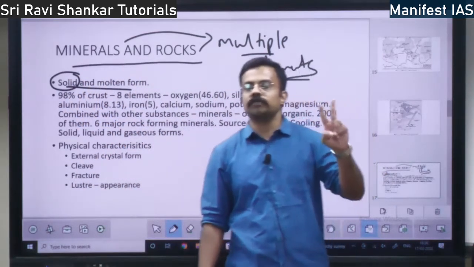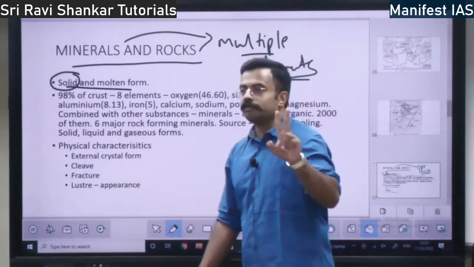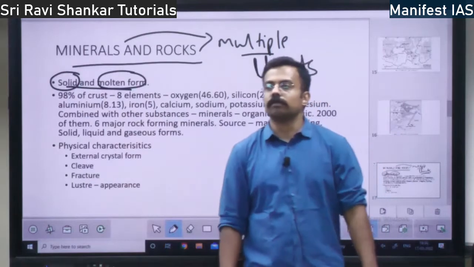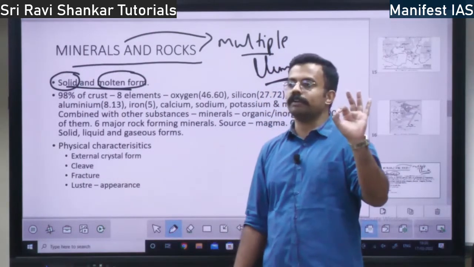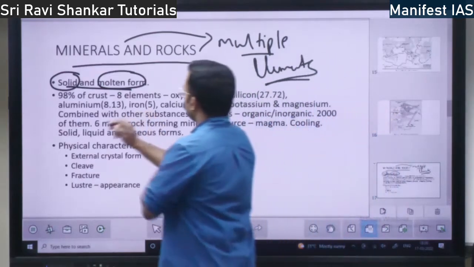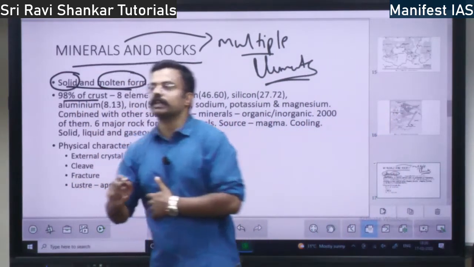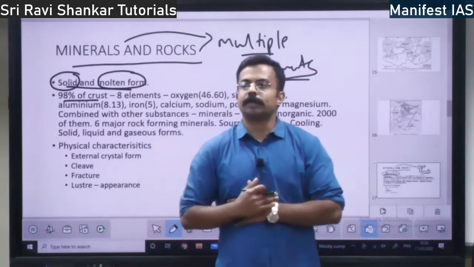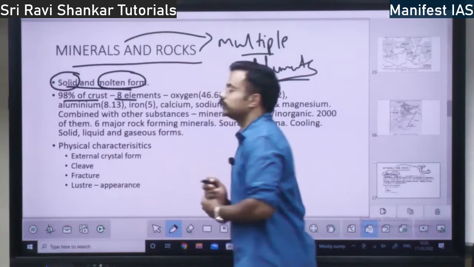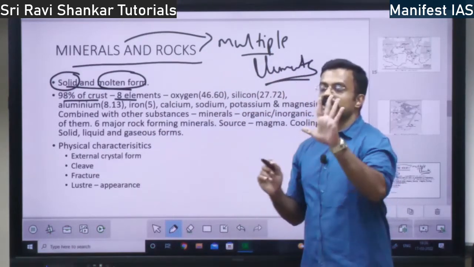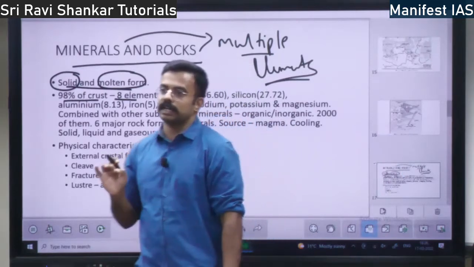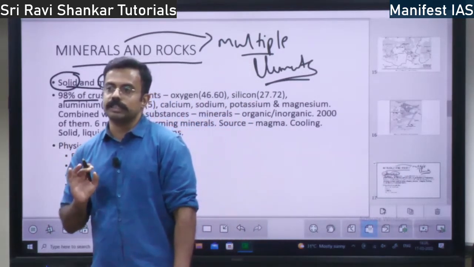It will be in two forms: either the solid form or the molten form. There are only two forms, right? 98% of the Earth's crust consists of just 8 elements. They will ask you which is the highest number of elements, so you should know these elements.